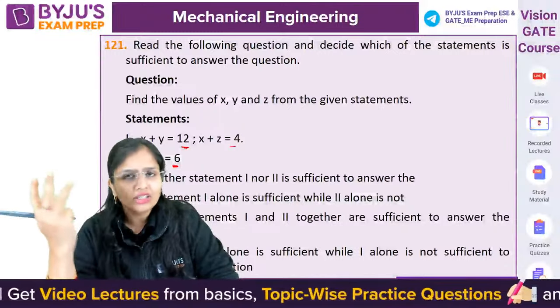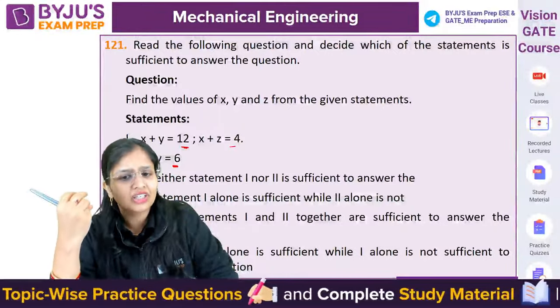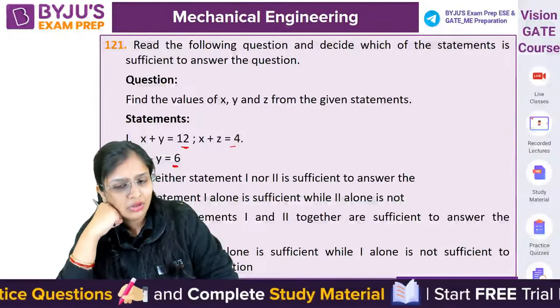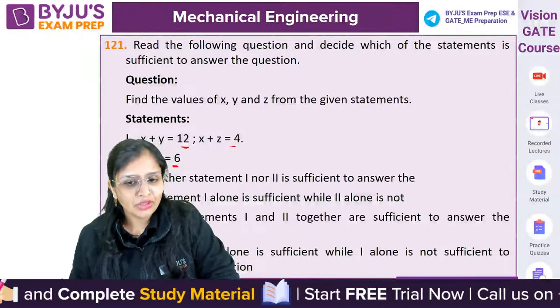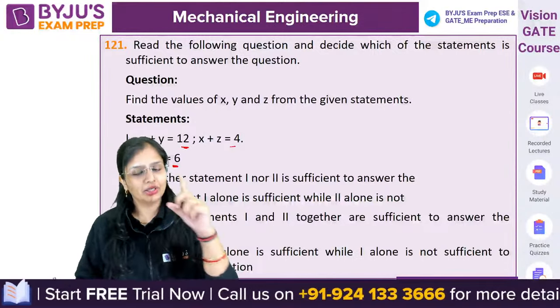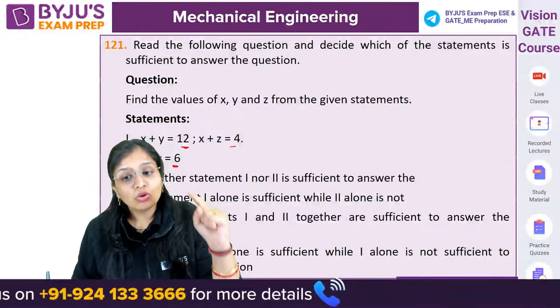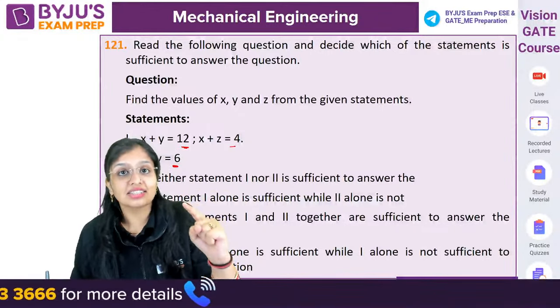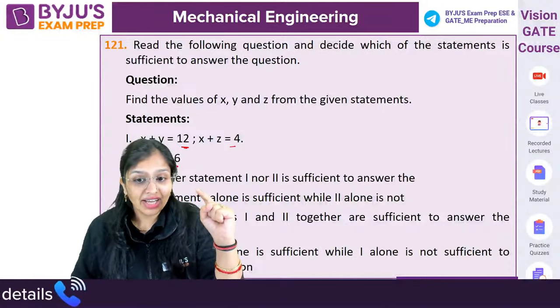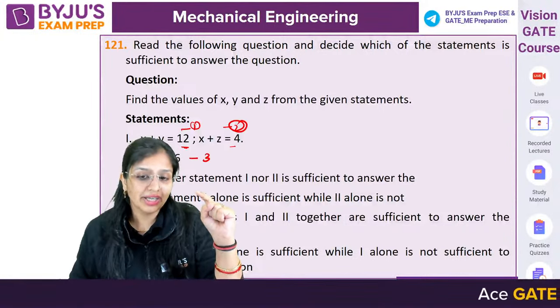See, 3 unknowns are there. Common sense: if 3 unknowns are there, obviously we'll require 3 equations. In first statement, you got 2 equations. In second statement, you got 1 equation. Total, you got 3 equations. What will you say? Both statements are necessary for getting the answer. Why? Because here you are getting 1 equation, 2 equation, and here also you are getting 1 equation.